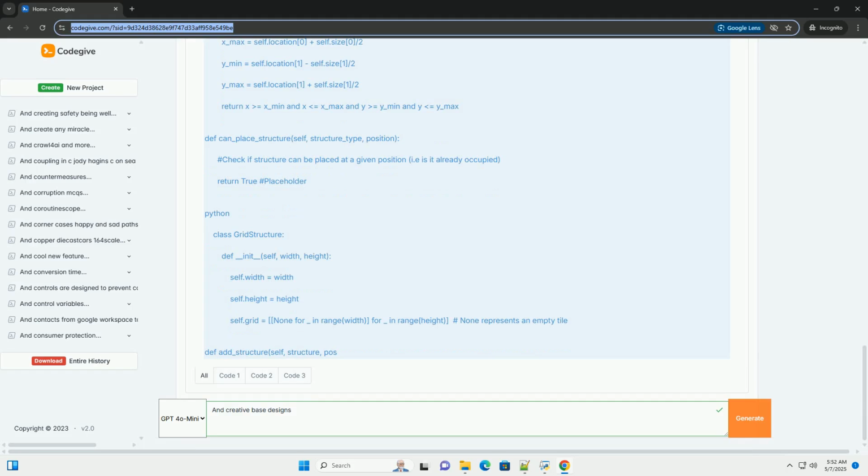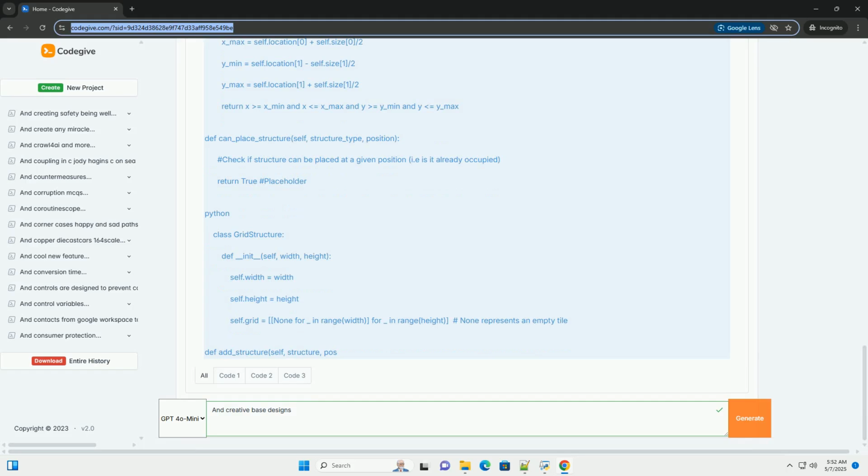Structure, or layout: a representation of the base's internal organization. This is crucial for creative designs and can be implemented in several ways, which we'll explore later. Examples include a grid of tiles, for grid-based games; a graph of interconnected rooms; a list of placed buildings or structures.